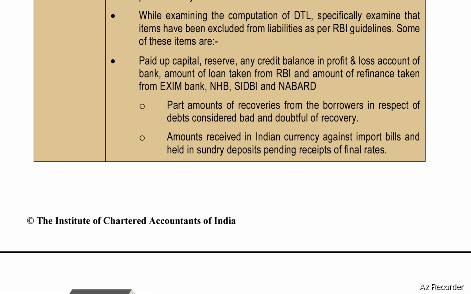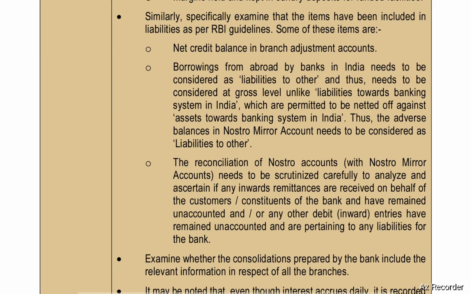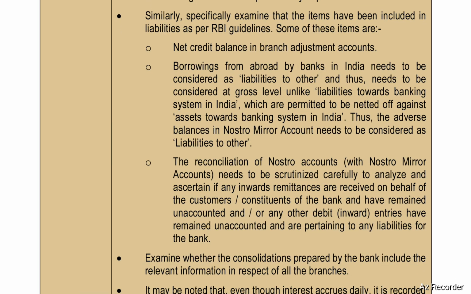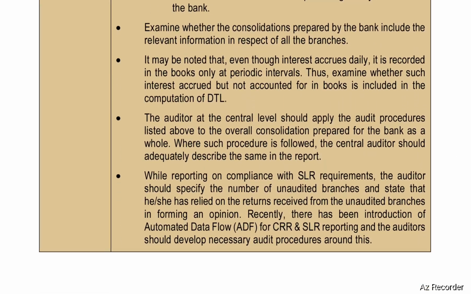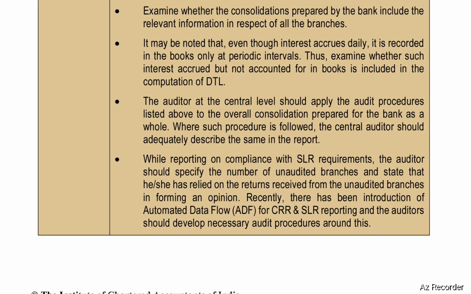Similarly, specifically examine that the items have been included in the liabilities as per RBI guidelines. Some of these items are net credit balance in branch adjustment accounts, borrowings from abroad by banks in India, reconciliation of nostro accounts. Examine whether the consolidations prepared by the bank include the relevant information in respect of all the